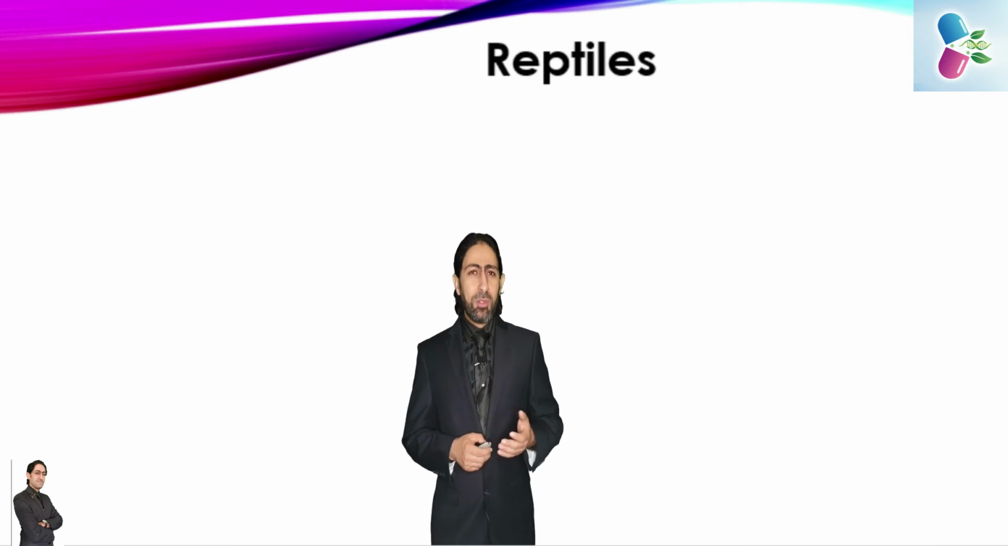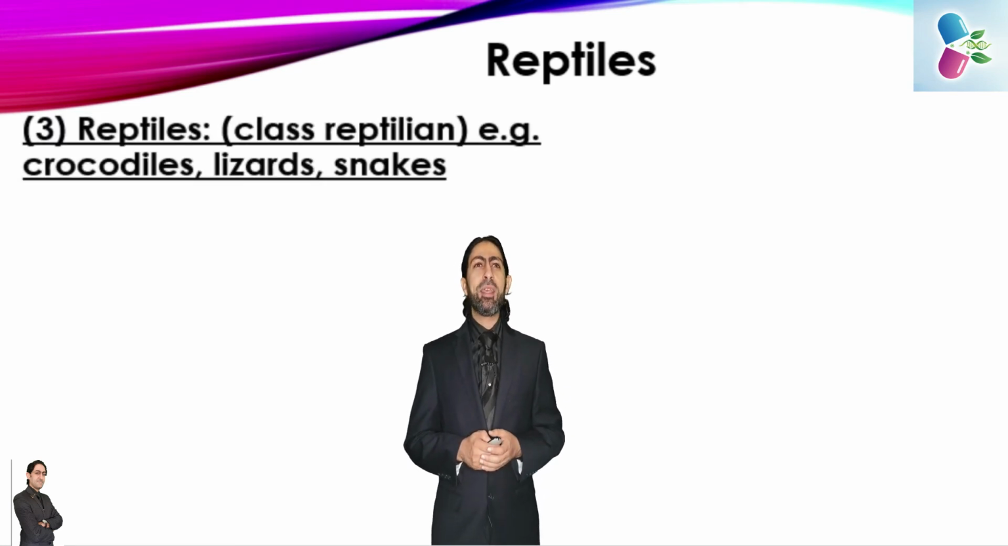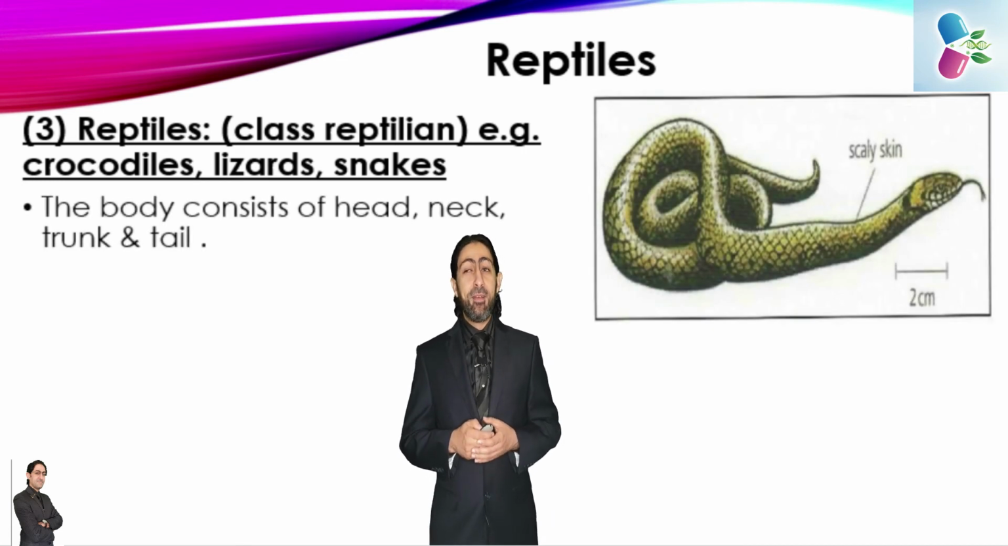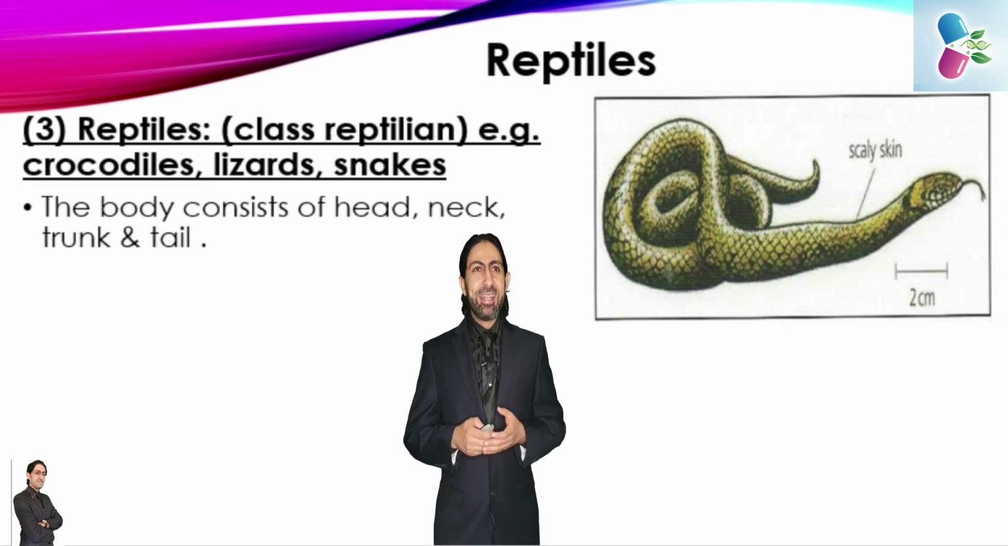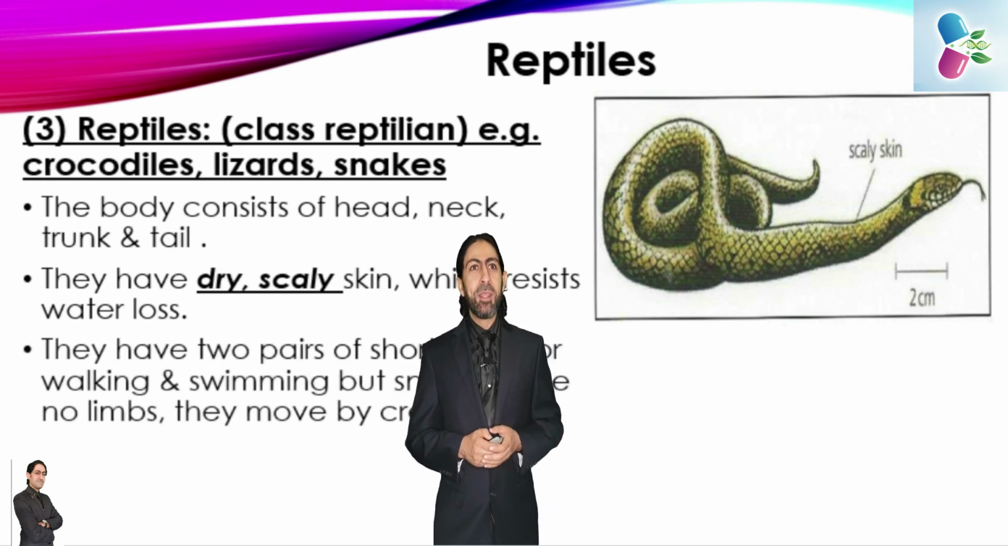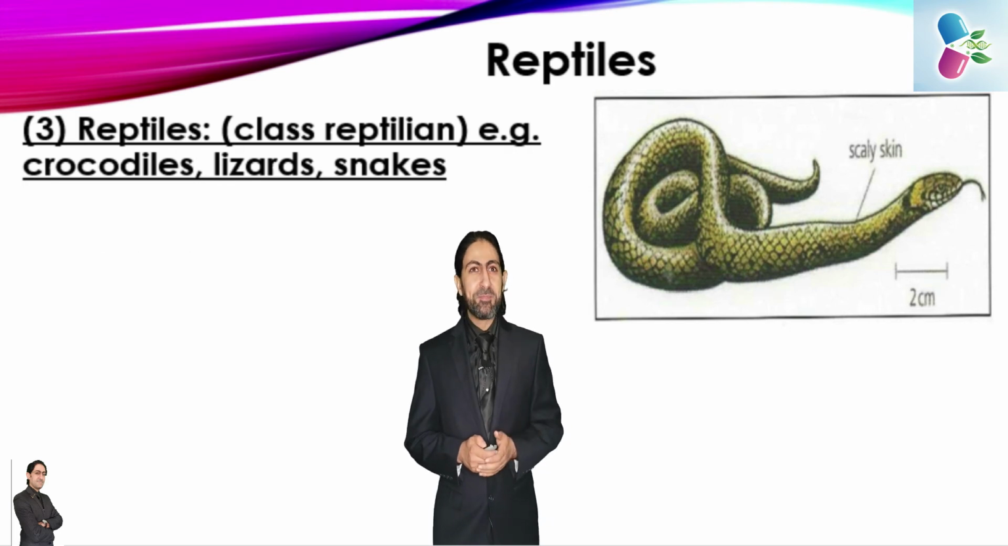Now I'll go into the reptiles, or class Reptilia, for example the crocodiles, the alligator, the lizard, snakes. They have a lot of common features. Number one, the body consists of head, neck, trunk and tail. They have dry scaly skin which resists water loss. They have 2 pairs of short limbs for walking and swimming, but snakes have no limbs and they move by creeping.